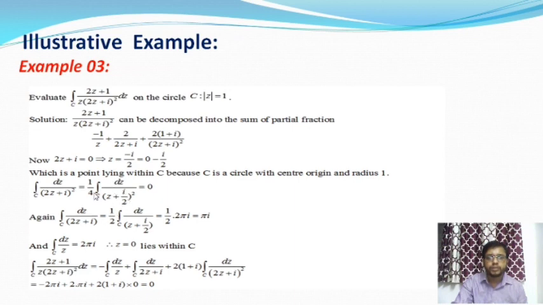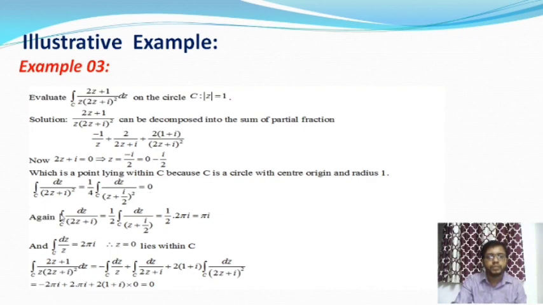And you know, from the third consequence of Cauchy's theorem, we get the integral over C of dz by (z minus alpha) to the power n, where n is any positive number greater than 1, then the integral value is 0. The same thing happens in that problem, so this integral value should be 0.